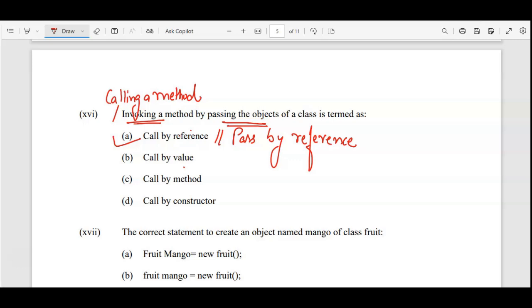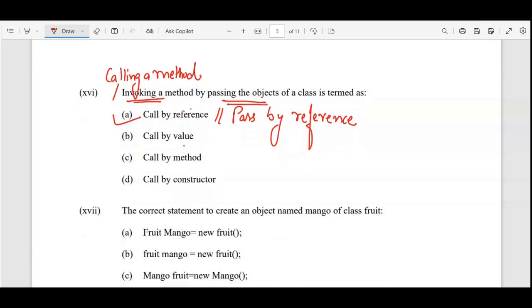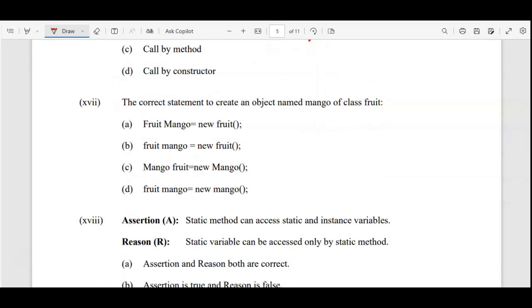Now moving to the next one, the correct statement to create an object named mango of class Fruit. Object name is mango and class name is Fruit. So what is the syntax? How can we create one object of a class? It is class name, object name equals new, then the constructor, parenthesis, and then semicolon.